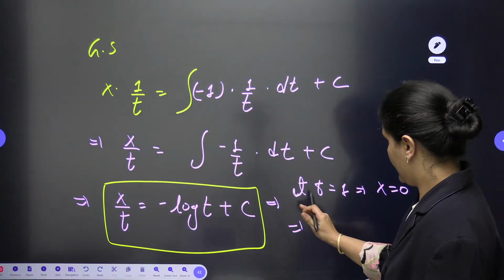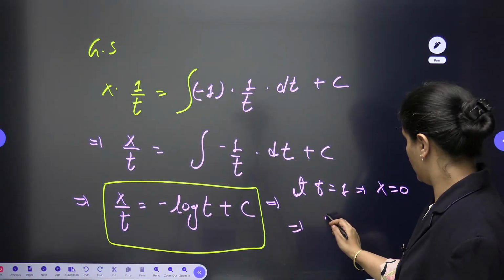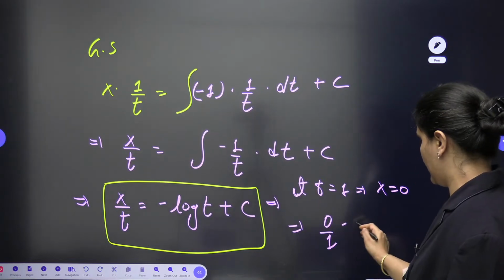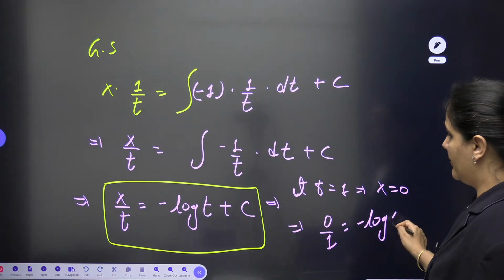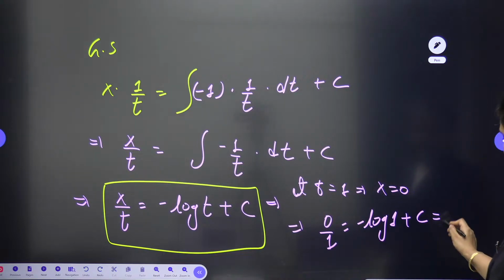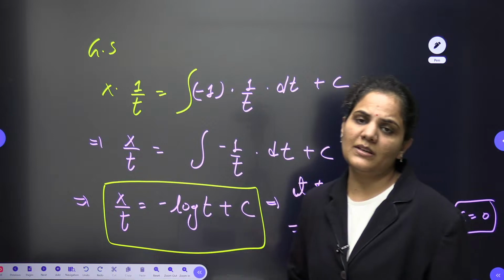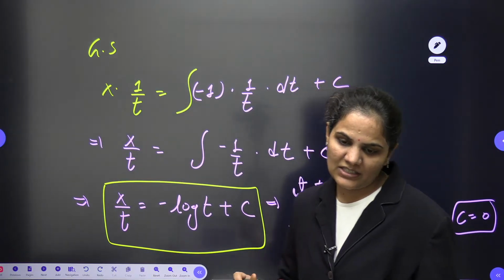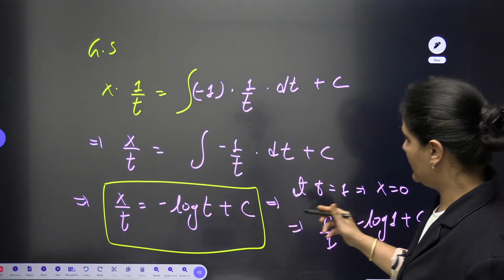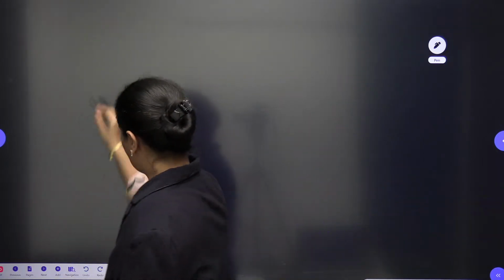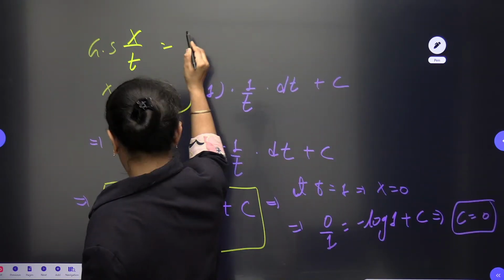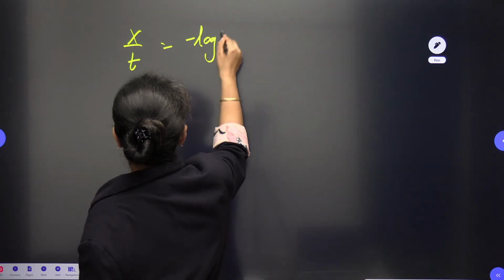Putting t = 1 and x = 0, we get 0 = -log 1 + c. Since ln 1 is 0, c = 0, so the constant is 0 only. Putting this value in the final solution, x/t equals -log t.